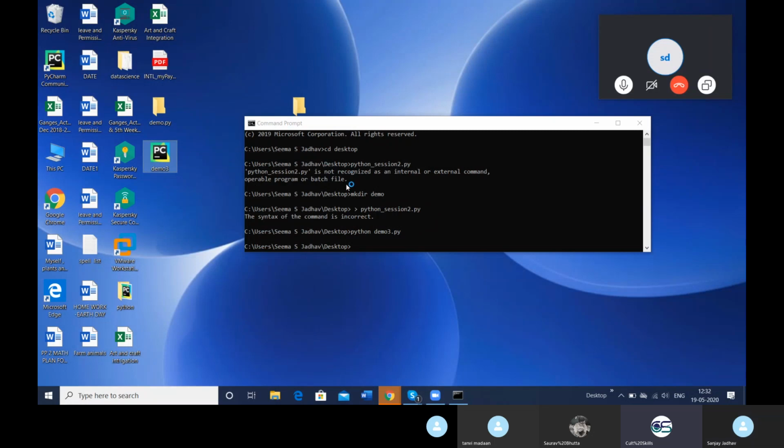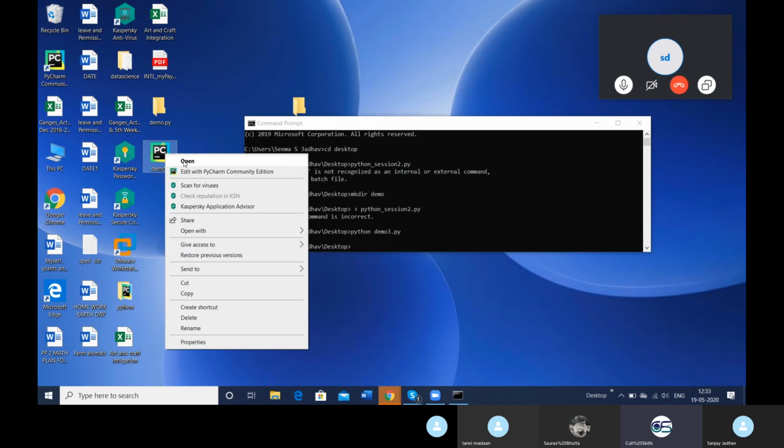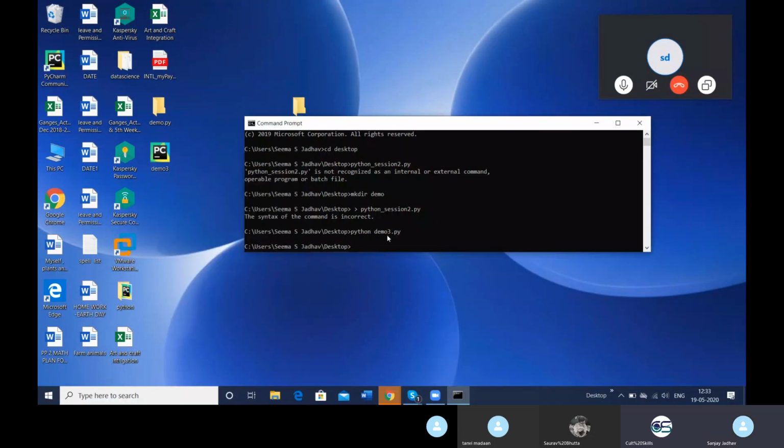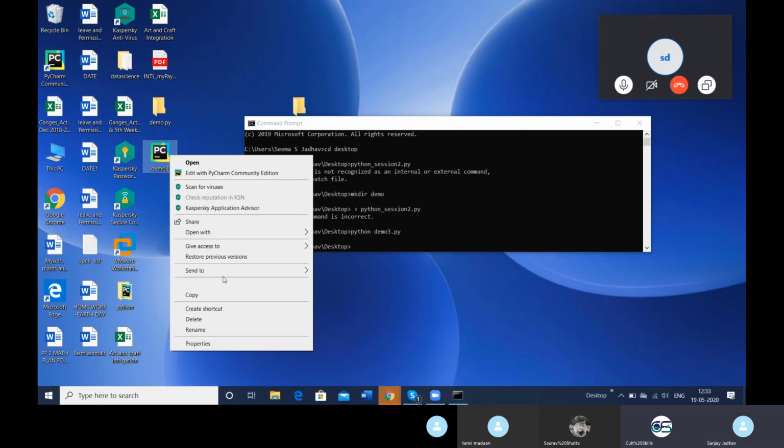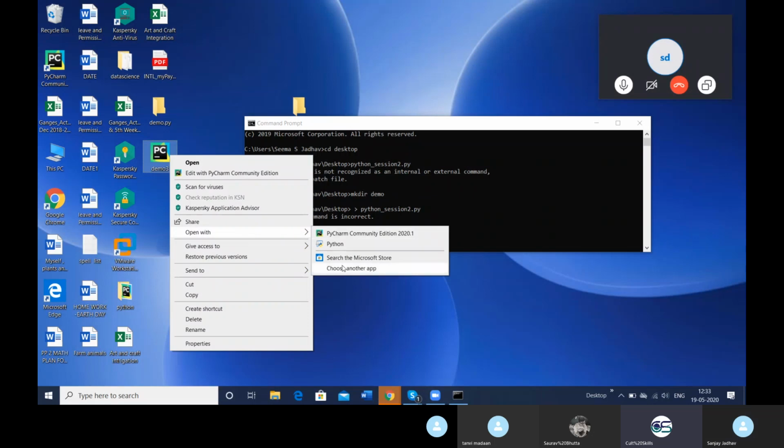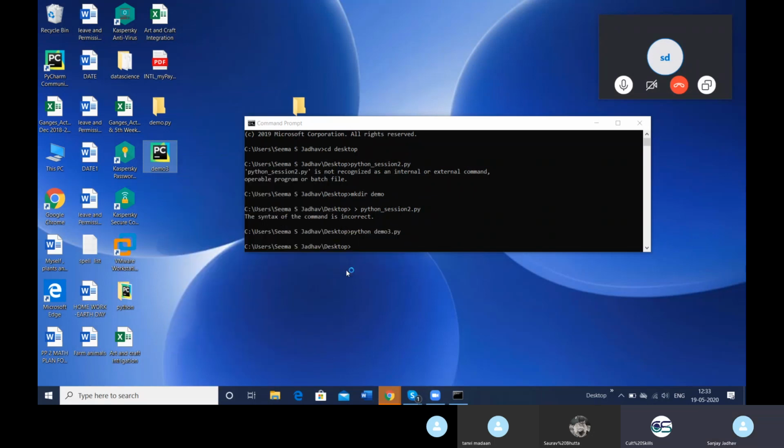Exactly, you need to firstly write the command, write the instructions to be executed, and then the same way your file would be executed. PyCharm basically has an internal terminal as well. You can also run it on PyCharm or you can run it right here, whatever you feel like. If you want simple access, then you can open this with Notepad rather than working on PyCharm. It will be a heavy software for you. You can directly right click on that and open with Notepad. Right click on the demo3 file. There you'll find the open with, the 7th, 8th one. Yeah. Then go for choose another app firstly.